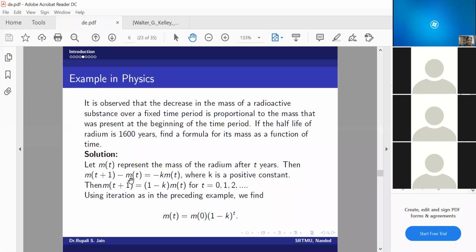This m of t plus 1 minus m of t, I can write as delta m of t.